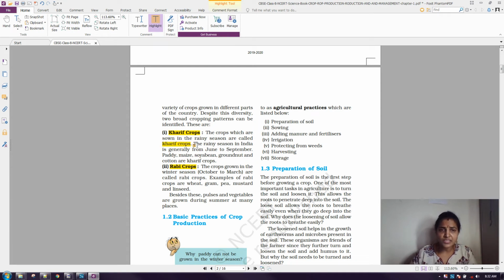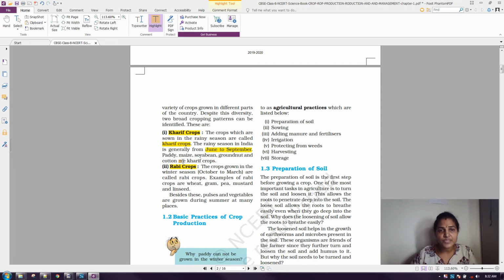And what is the duration? Which months do we have rain? That is June to September. So we can grow kharif crops during June to September.